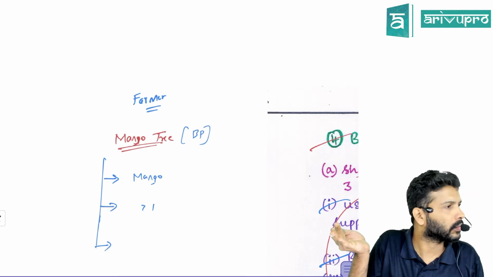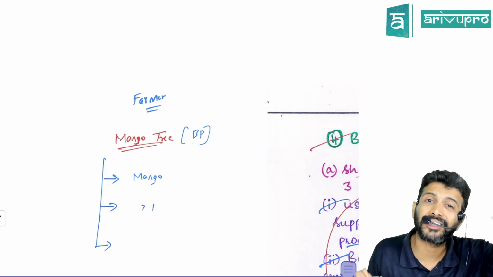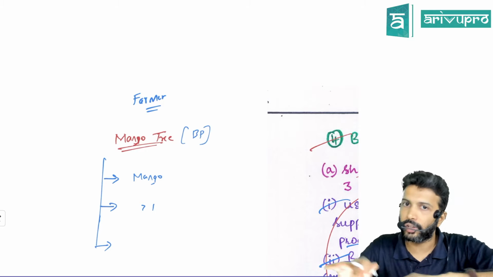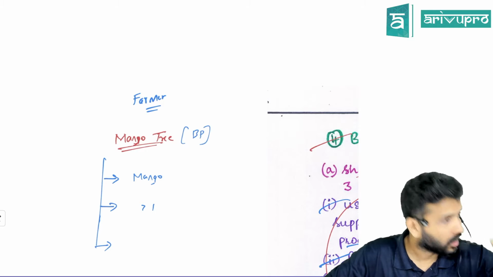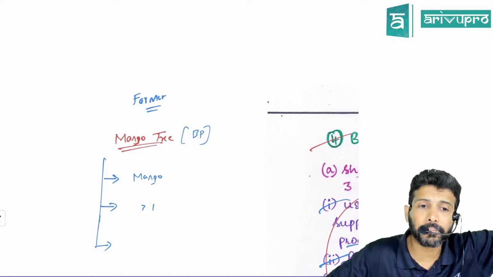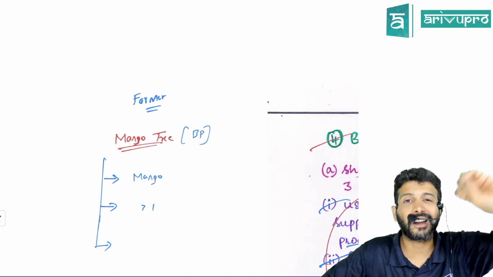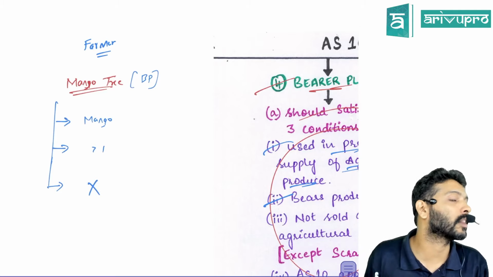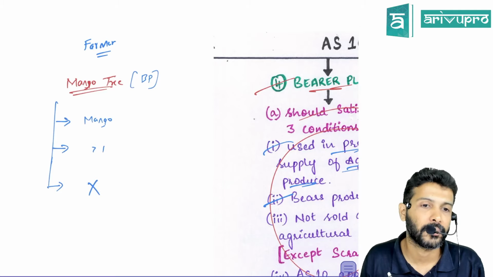Every year he does this: grow the mango tree, get the mangoes and sell the mangoes. After he has collected all the mangoes, even the mango tree he will cut off and sell that wood to the timber or the furniture industry. That is his business. That should not happen is what the third criteria is trying to say.